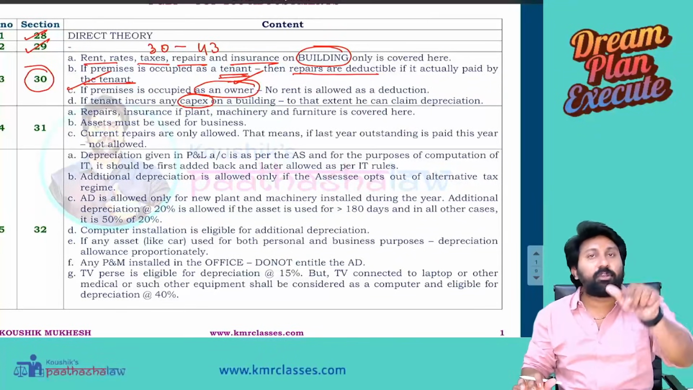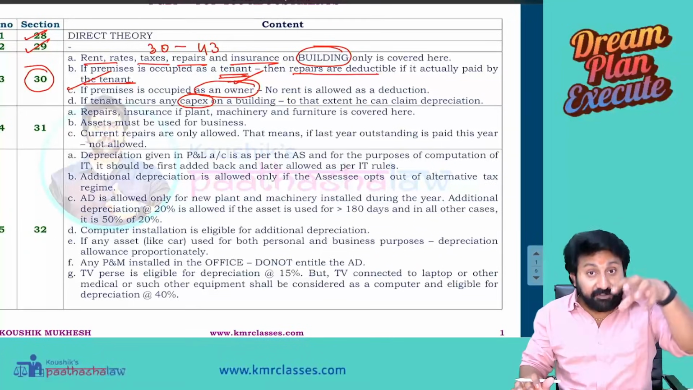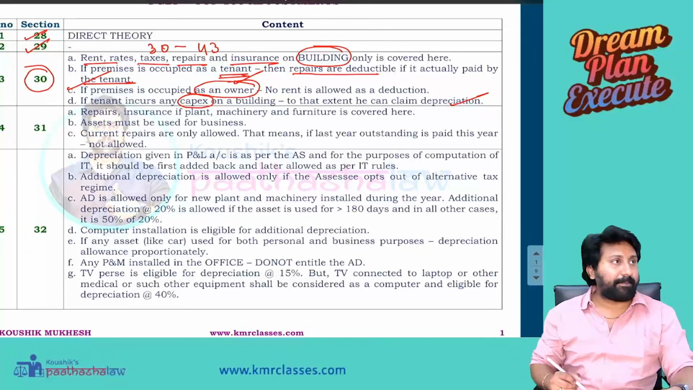There is a 4-floored building. I constructed a 5th floor for my purposes as a tenant. For that 5th floor, whatever the capex you made, the tenant can claim depreciation.